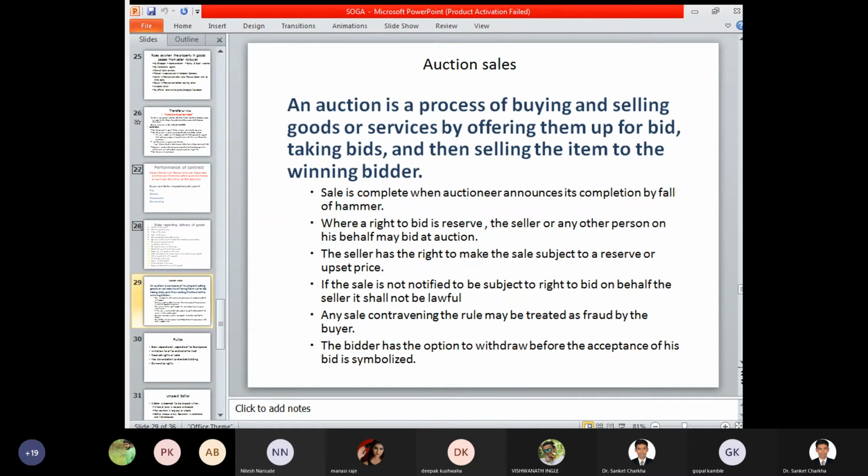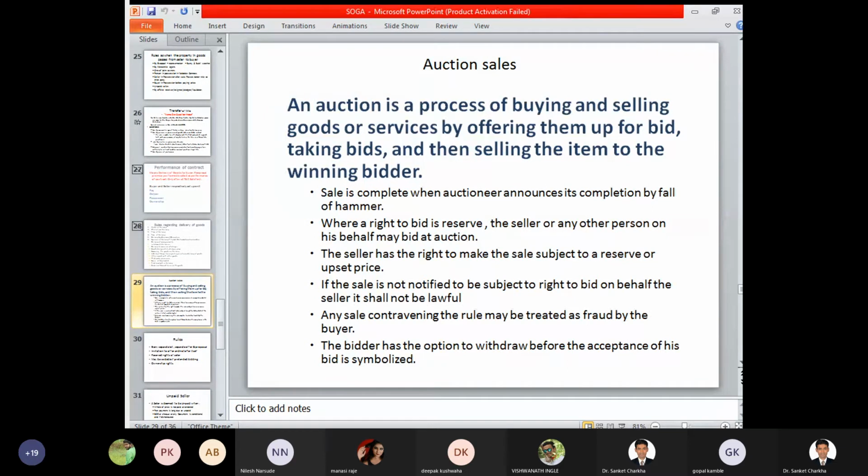Unless and until there is a fall of the hammer, we cannot say that the auction bid is completed. Until the hammer falls, that is the hammer that you are seeing, and unless the auctioneer says 50 lakh 1, 50 lakh 2, 50 lakh 3, the auction does not end. Within this duration, if someone says 51 lakh 1, then again the new bidding starts for 51 lakh 1, 51 lakh 2, and so on.